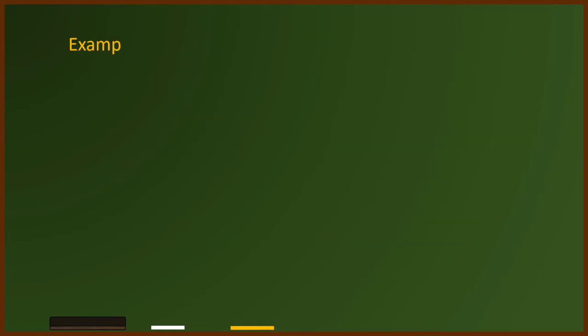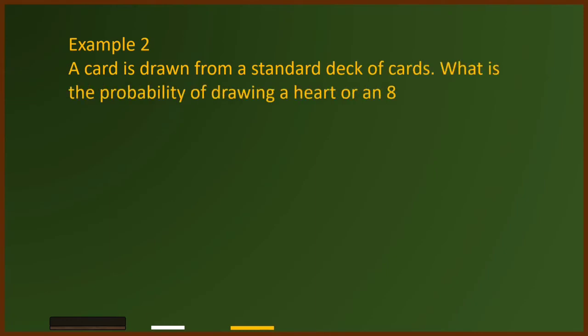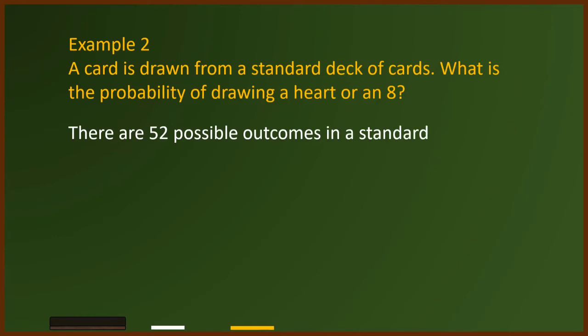Now let's move to example number 2. A card is drawn from a standard deck of cards. What is the probability of drawing a heart or an 8? We must remember that there are 52 possible outcomes in a standard deck of cards.